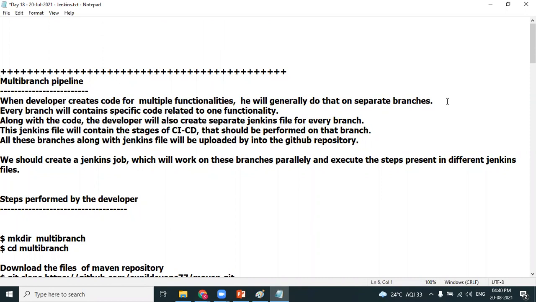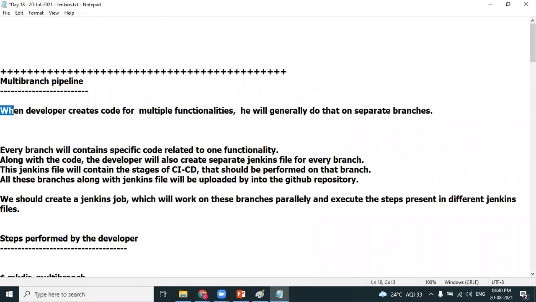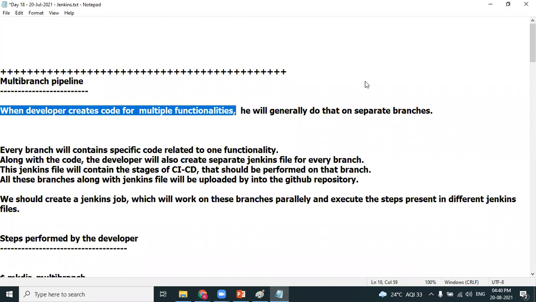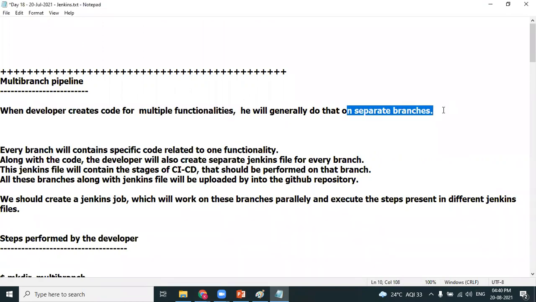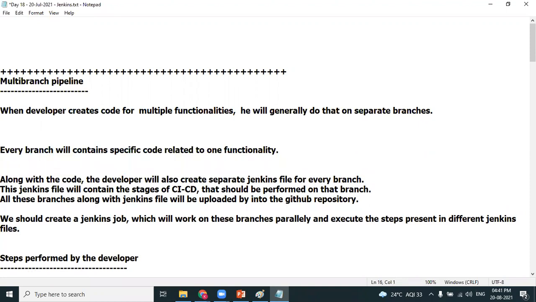Statement 1. When a developer creates the code for multiple functionalities, he will generally do it in separate branches. Functionality 1, branch 1, functionality 2, branch 2. Every branch contains code related to one functionality. Yes, obviously, every branch will have the code specific to one functionality.